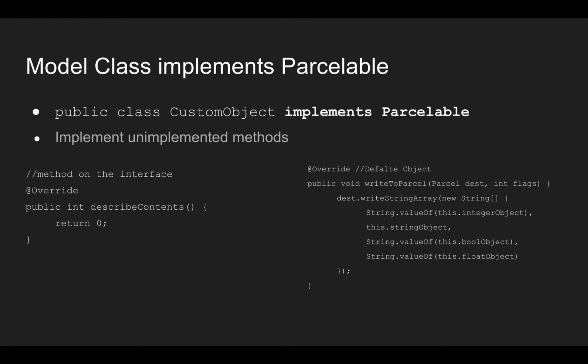So let me show you a little more on how a model class implements Parcelable. First of all, whatever your model class name is, you can just say implements Parcelable. Then you have to implement a couple of methods. The first one is describeContents. You can leave this empty. Then writeToParcel. This is where you write the objects that are there inside the parcel for the particular object. So that's why destination.writeStringArray, and it flattens all the objects inside this particular parcel.